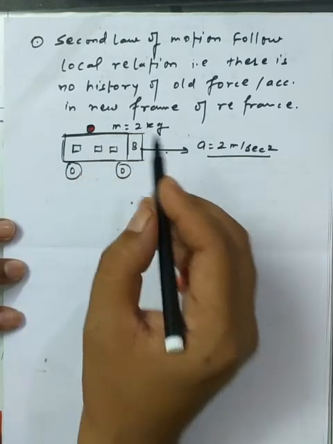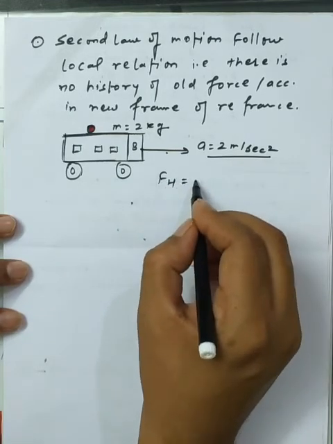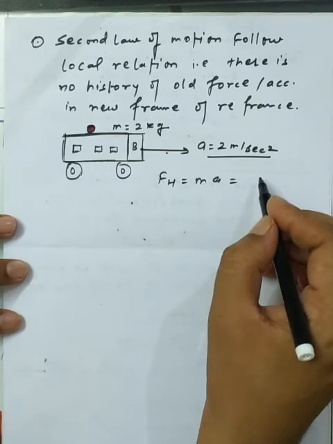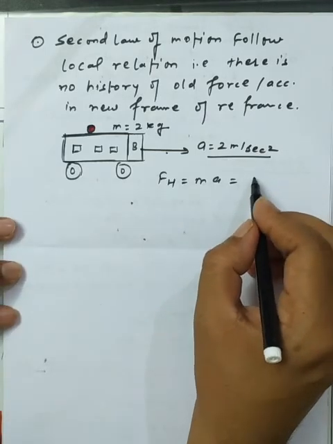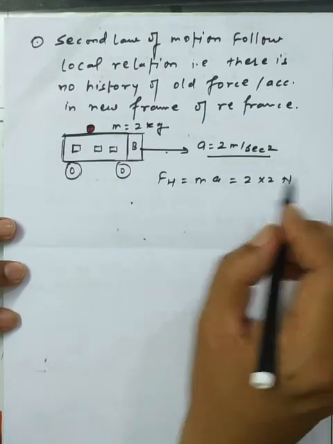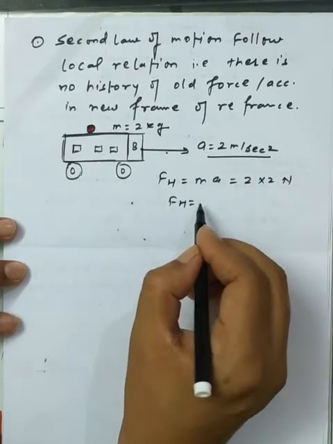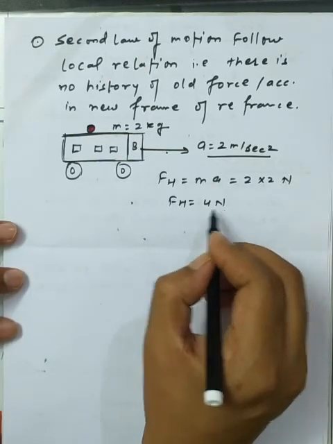The horizontal force on the ball is ma, and the ball is also moving with the same acceleration as the bus, so 2 into 2 newton. The total horizontal force applicable on the ball along the direction of the bus is 4 newton.